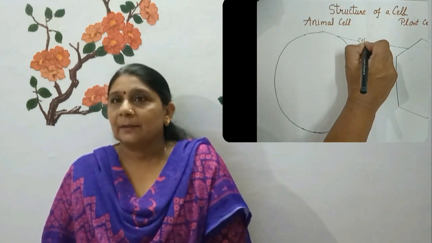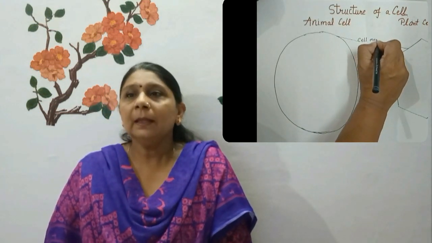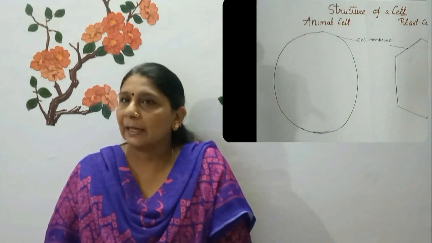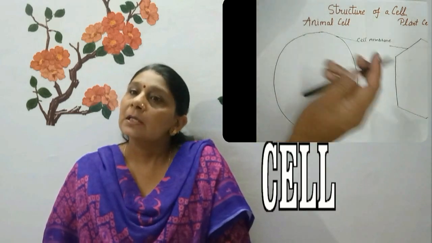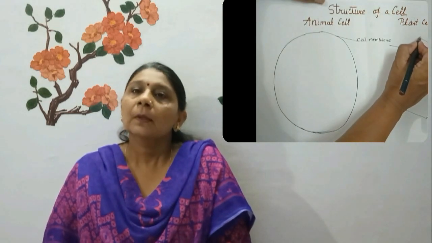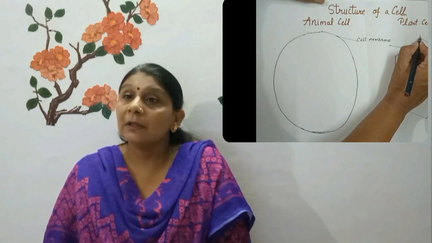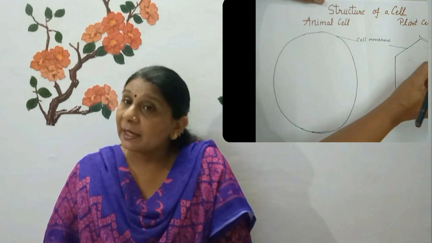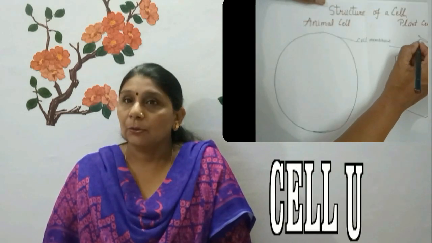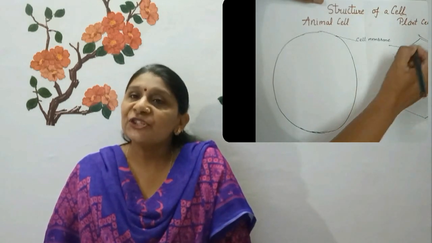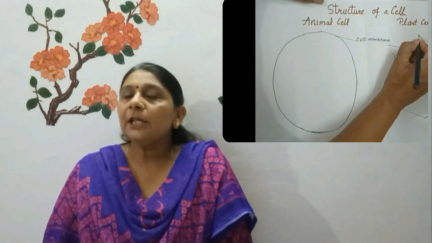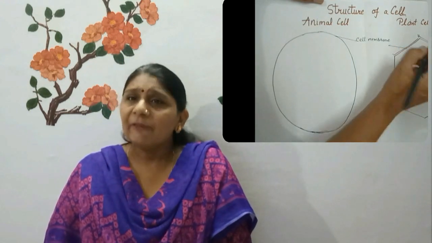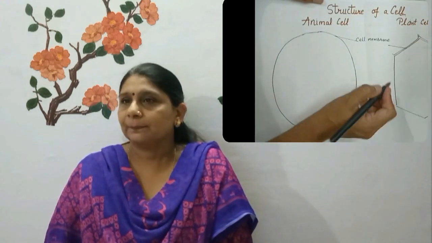Now come to the plants. In addition to the cell membrane, in a plant cell the membrane is covered by an outer thick layer called the cell wall. A cell wall is an additional covering over the cell membrane in plant cells. It is made up of cellulose. The cell wall gives shape and rigidity to the cells. It also holds the plant cell together and gives plants most of their strength.